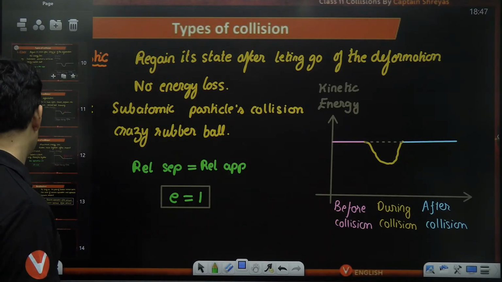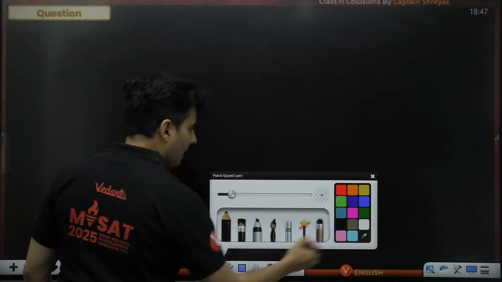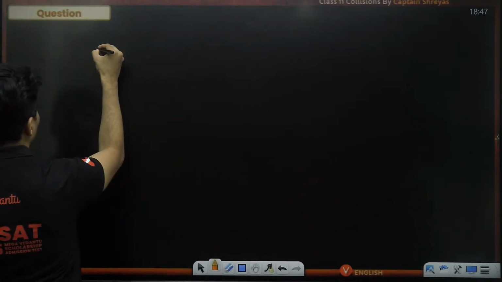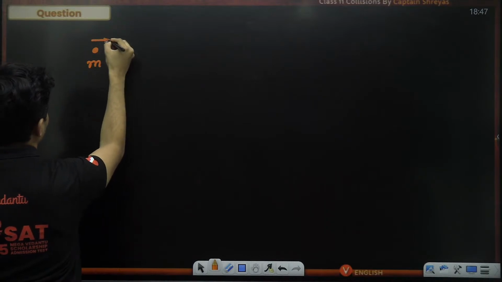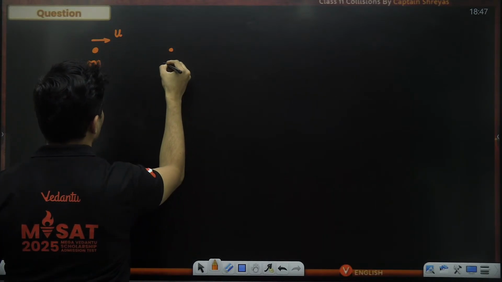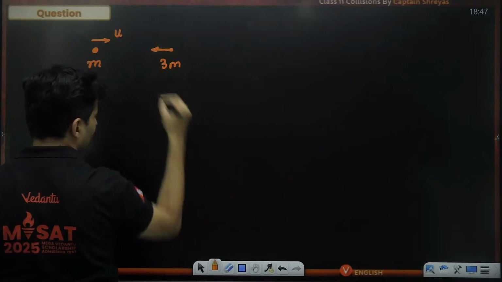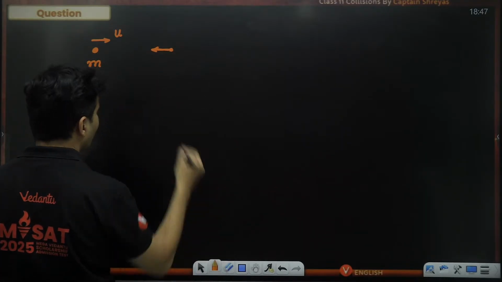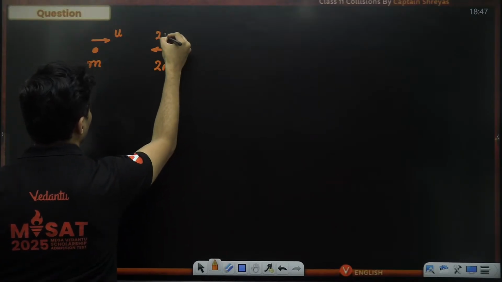Let's solve some questions now on this. Say for example, I'll just draw the scenario. There is a mass m moving like this with a speed u, and there is another mass, 2m, which is coming like this with a speed of, let's say, 2u.